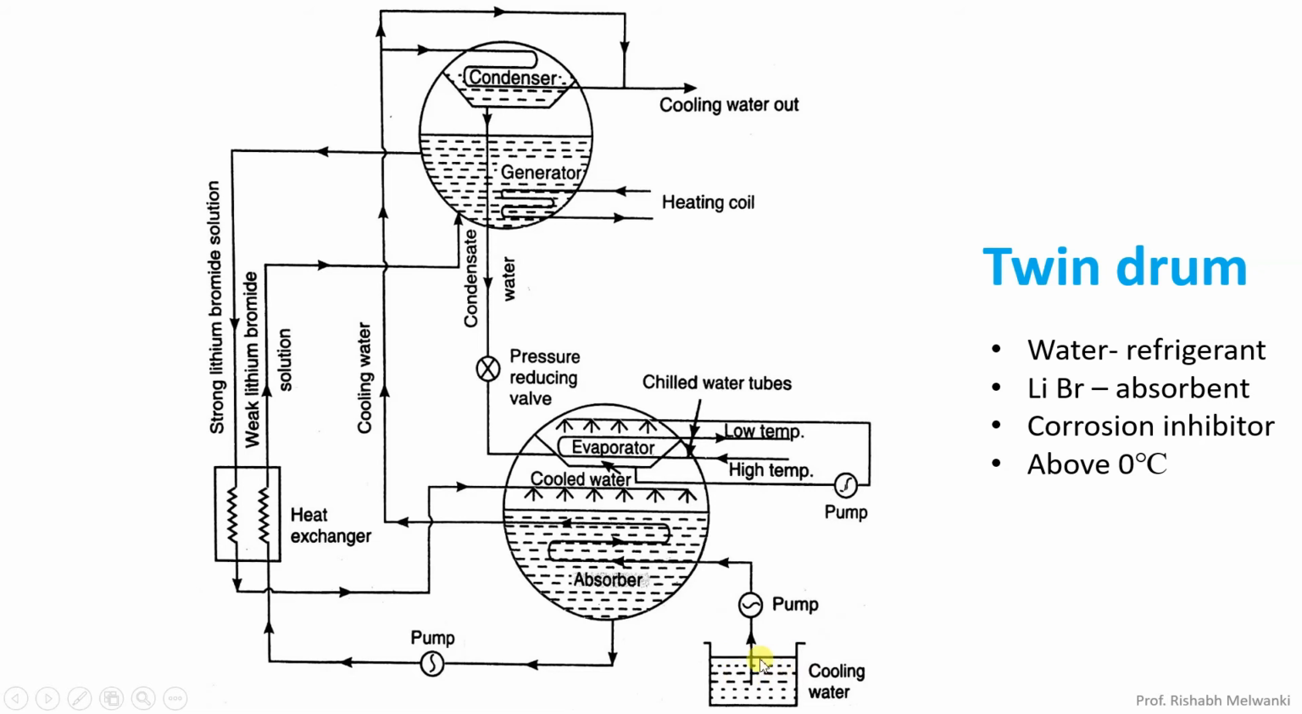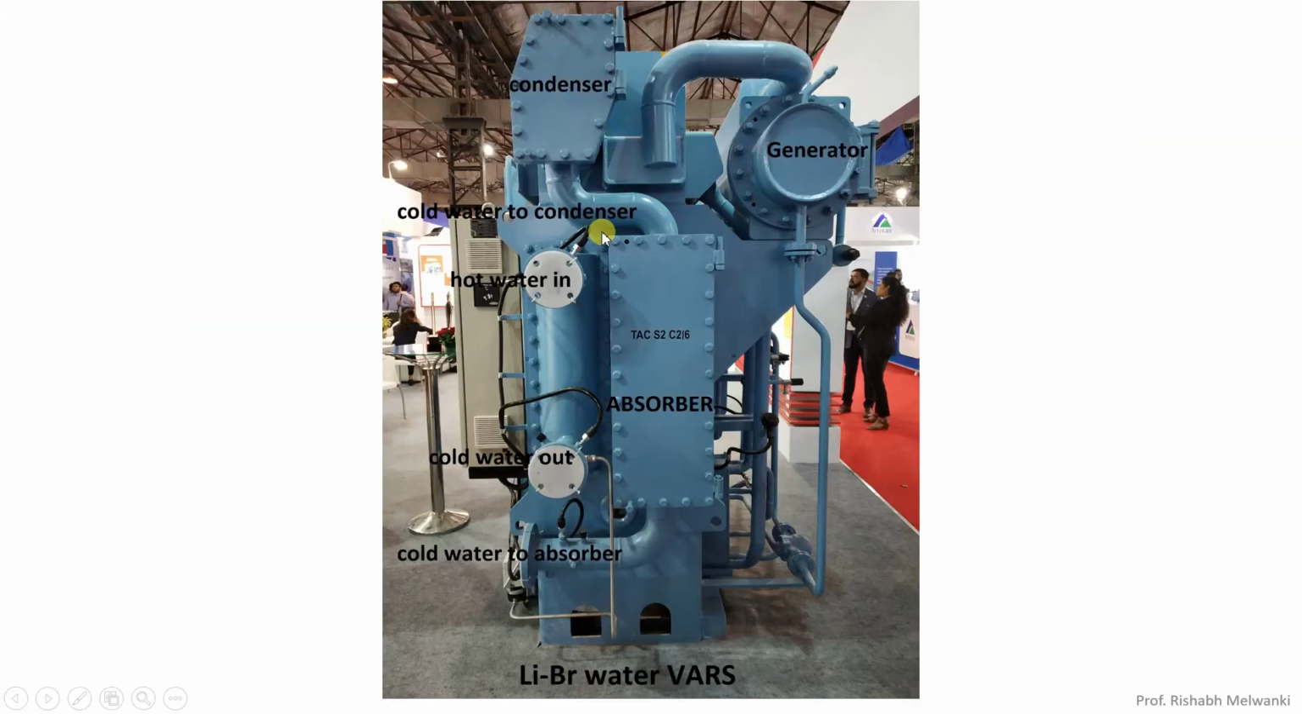This is the cooling pond. From the cooling pond, a pump sends the cooling water to the absorber and then to the condenser. Same thing you can see over here. From the cooling pond there is a pump, water is sent to the absorber, and then from the absorber it is sent to the condenser. Same thing you can observe over here.